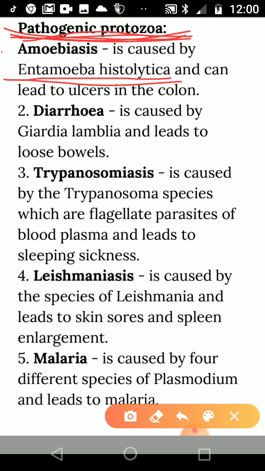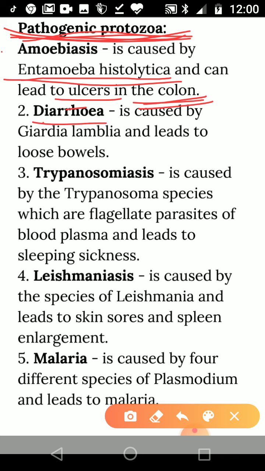What do they do? Dysentery means loose motion, but the motion or dysentery with blood. So it may cause ulcer in the colon. What is the colon? It is the part of the large intestine. Because of this disease, amoebic dysentery, ulcers are caused in the colon, and because of that, during motion, the motion comes with blood. That is called amoebiasis. Okay.